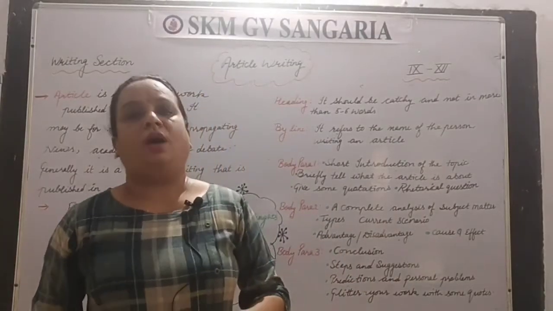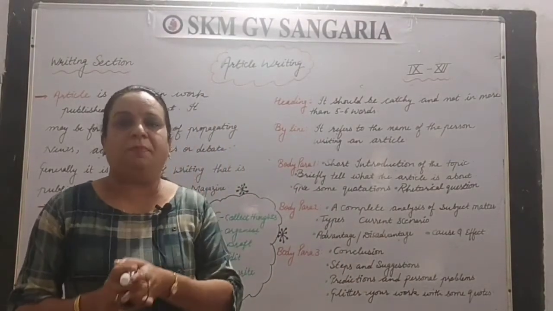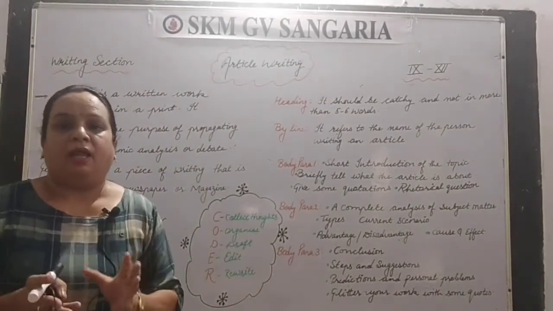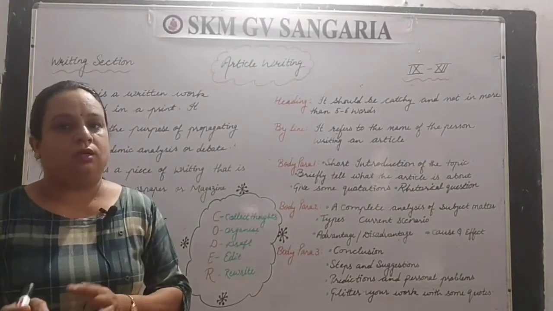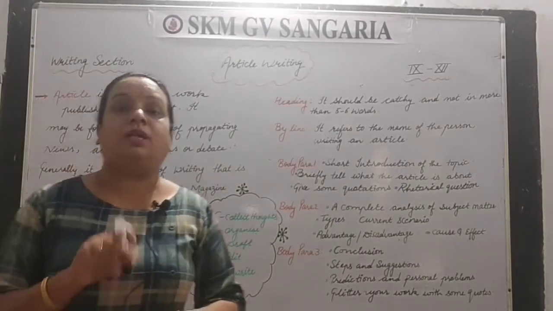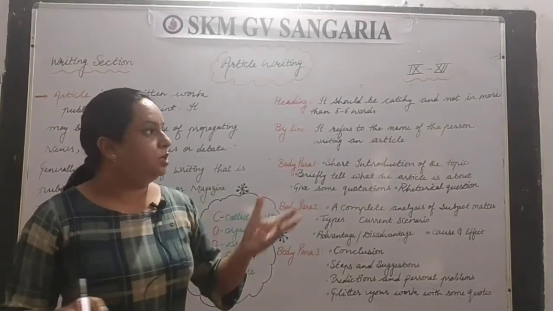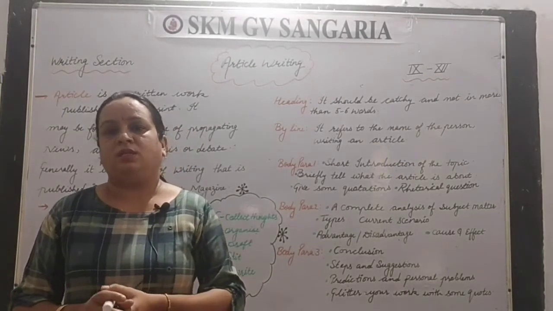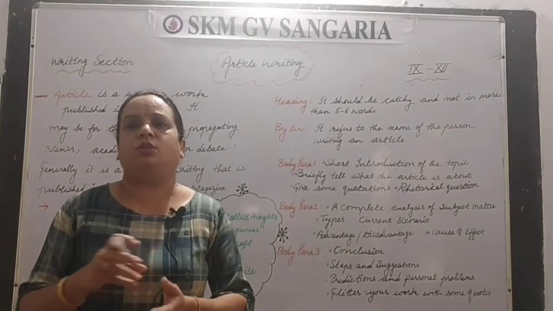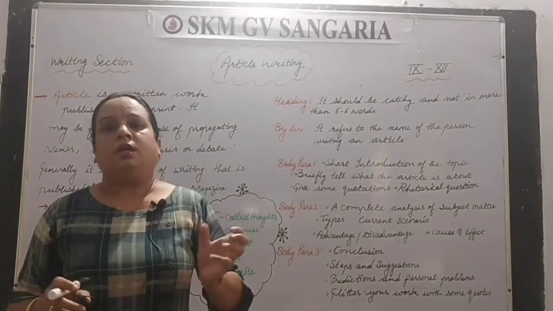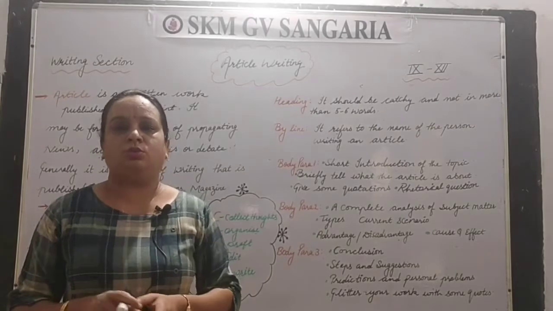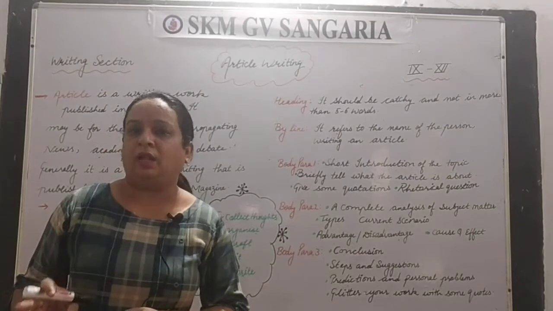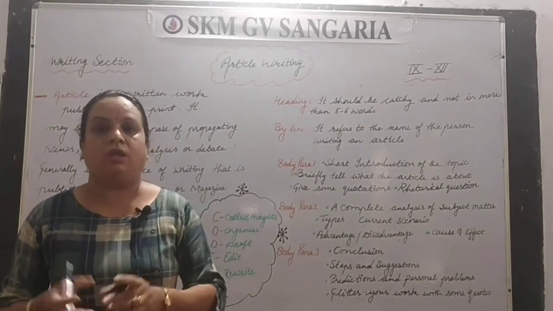The important things you have to keep in mind while writing an article are: plan before you pen. Whatever you want to write down, don't start directly. Suppose the heading given to you is, write an article on pollution. Generally people start writing, pollution is this, pollution creates this, directly with the words of the question given to you. That is not advisable, and it does not look impressive or interesting.